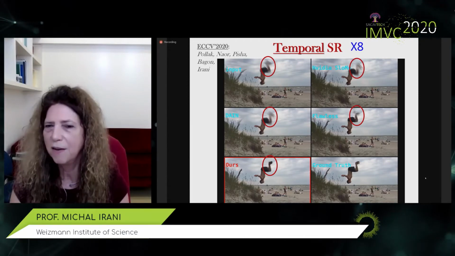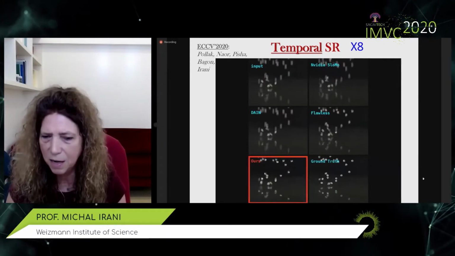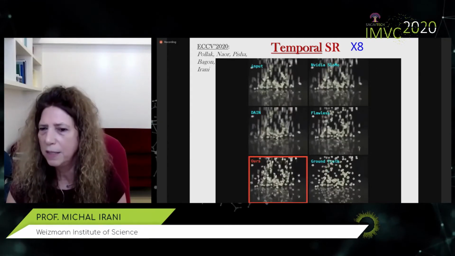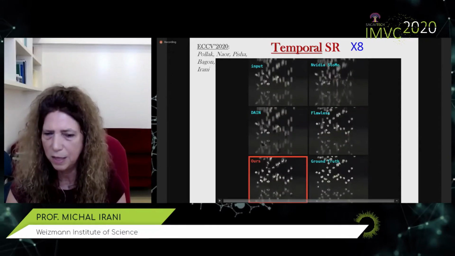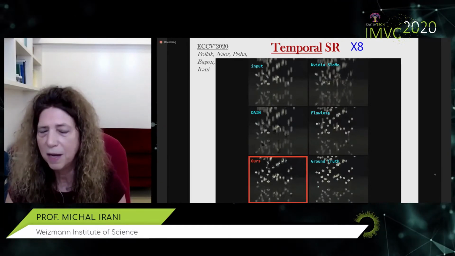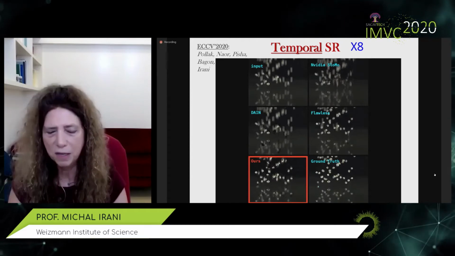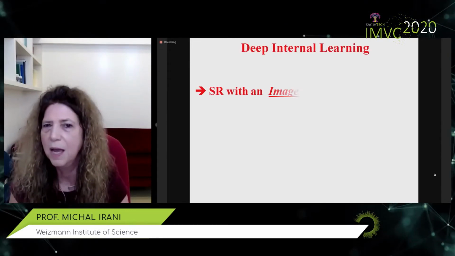And of course, it doesn't have to be circular motion. It can be chaotic motion. These are diamonds falling down. Again, this is the input video at the top left. At the bottom right is the ground truth. You can see that the competitors contain lots of motion blur, and this is our result. And we have many more examples on our website with complex dynamic scenes, splashing water, flickering fire. It doesn't have to be clearly repetitive motion.